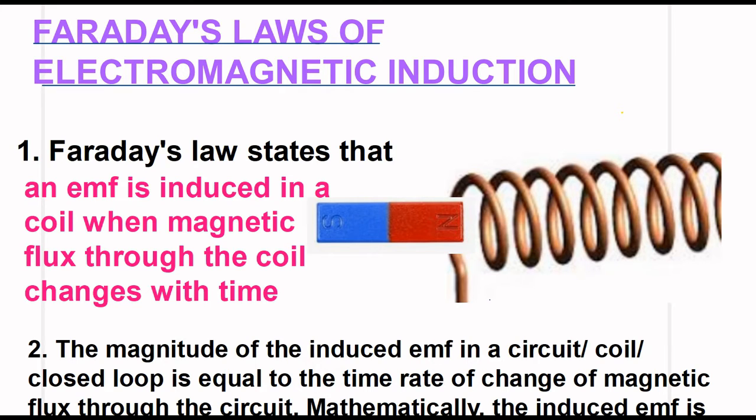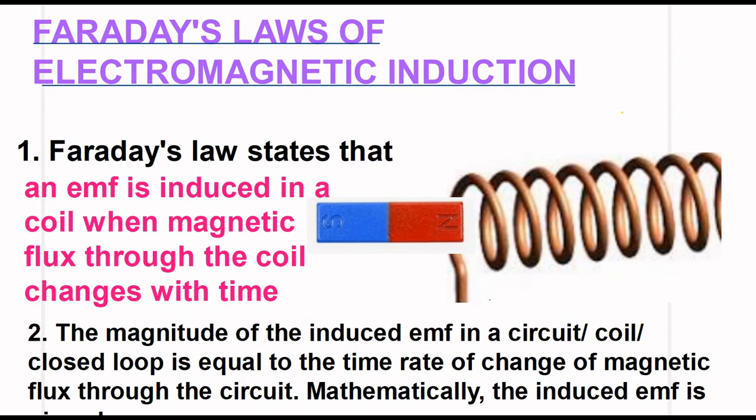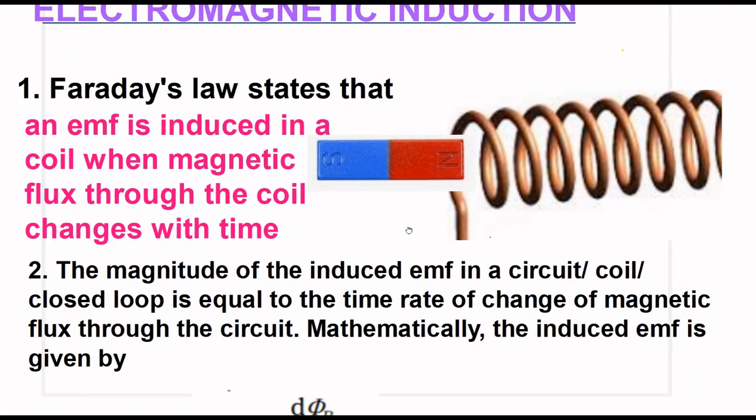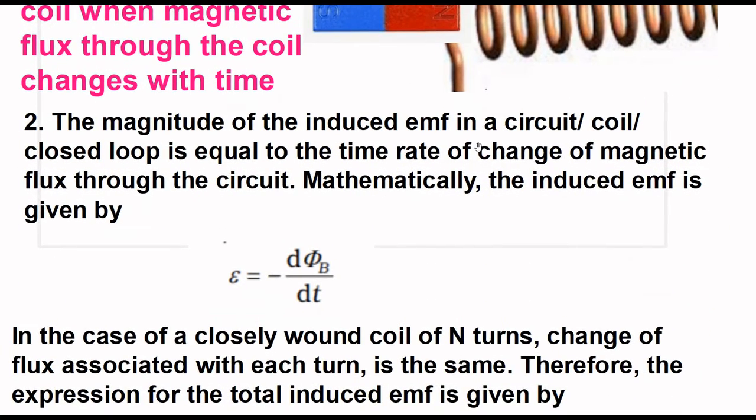Now, what is the quantity of the induced EMF? The magnitude of the induced EMF in a circuit or coil or a closed loop is equal to the time rate of change of magnetic flux through the circuit or coil or closed loop.